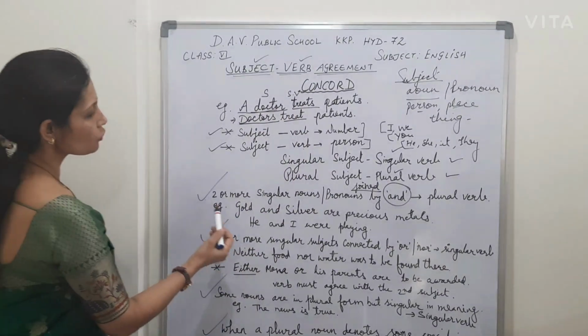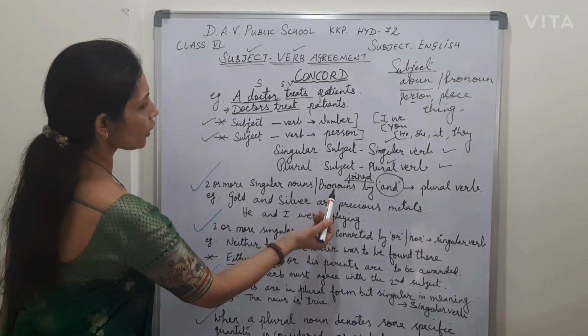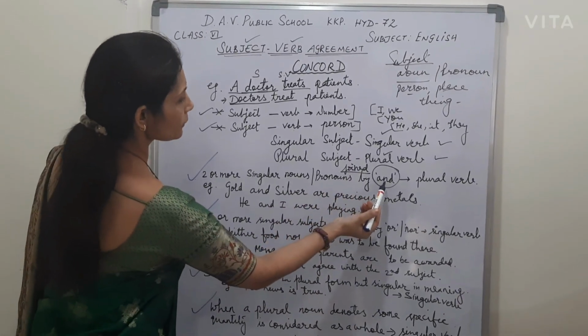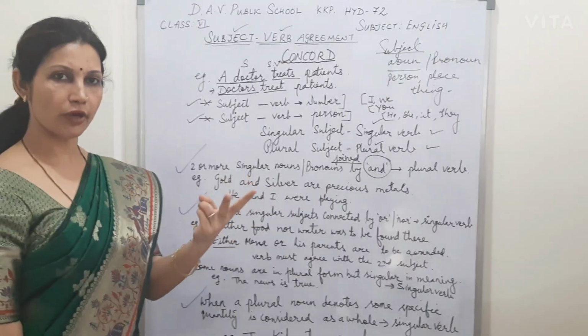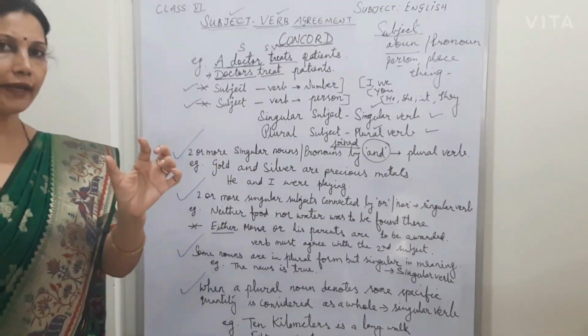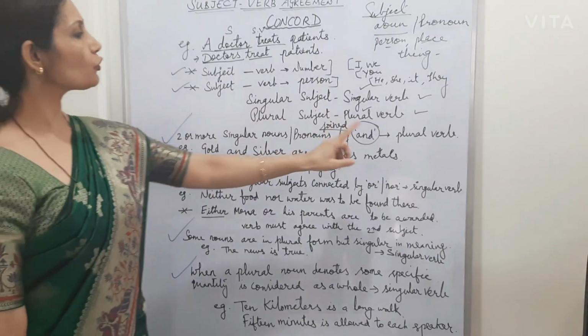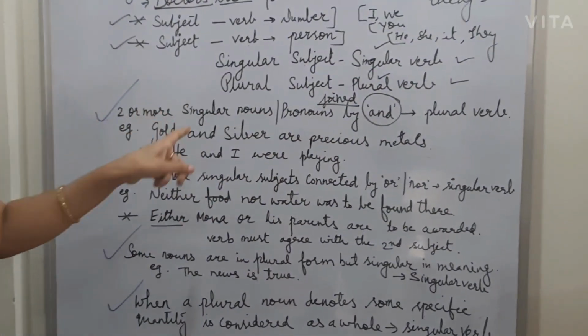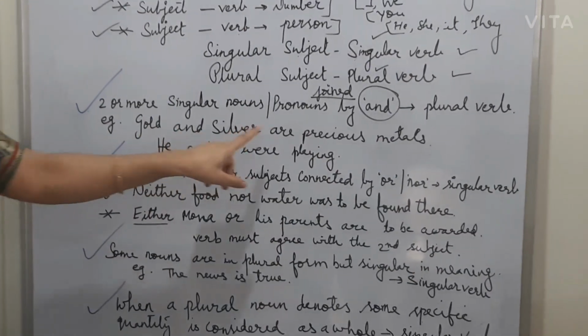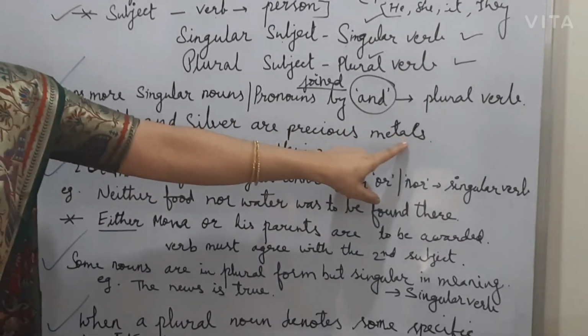Now rule number 1: two or more singular nouns or pronouns joined by and. So if two nouns or two pronouns are joined by using the word and in the middle, we should use the plural verb. Now let us see a few examples. Gold and silver are precious metals.